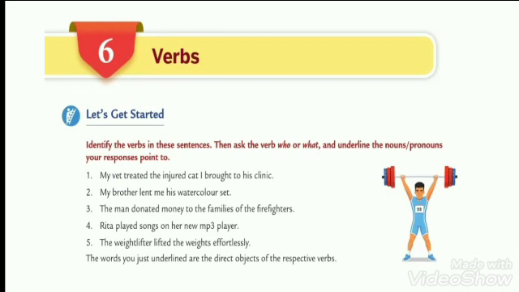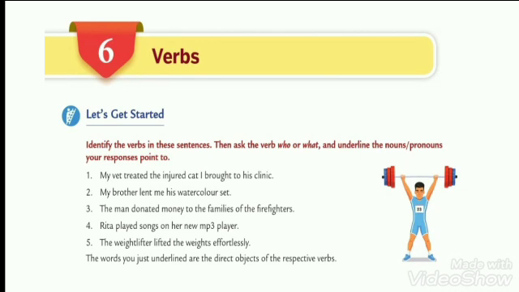So what is given here? Identify the verbs in these sentences. Then add the question who or what and underline the nouns or pronouns your responses point to. It means we first have to identify the verb, and then we have to underline the noun or the pronoun which is connected with that verb. Let us see the first example.